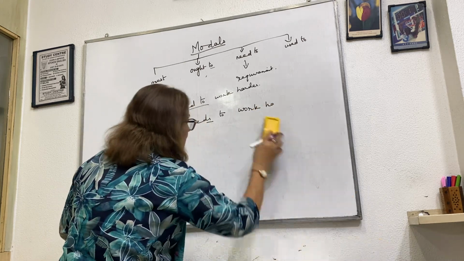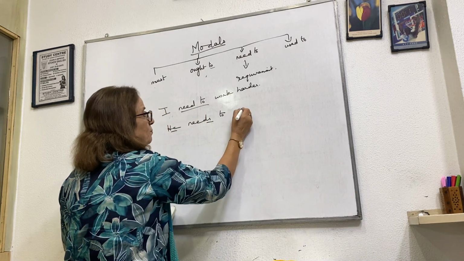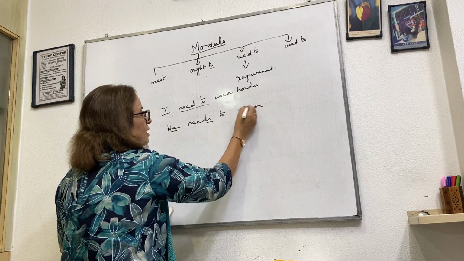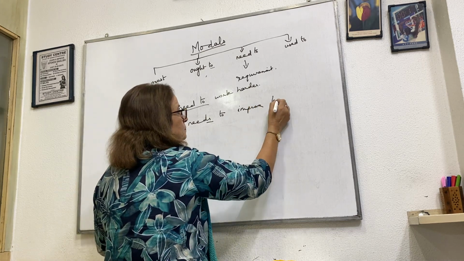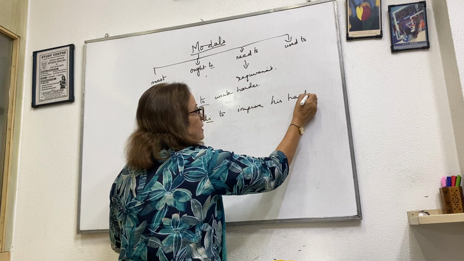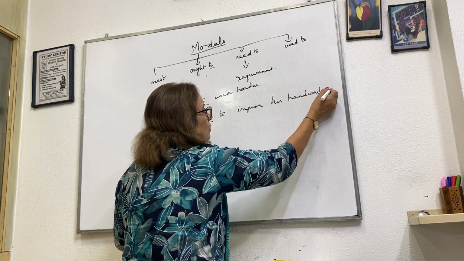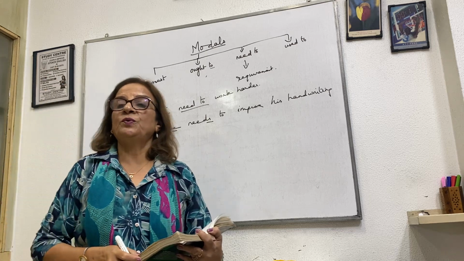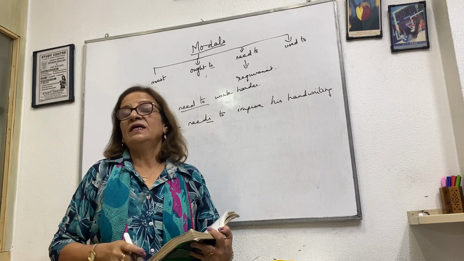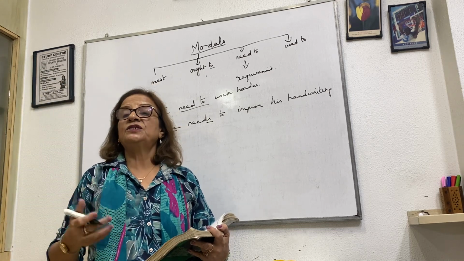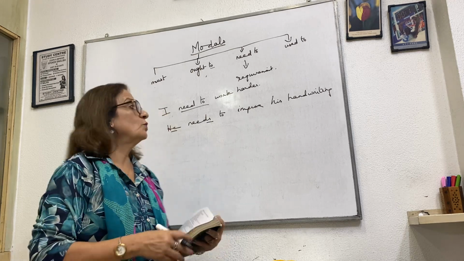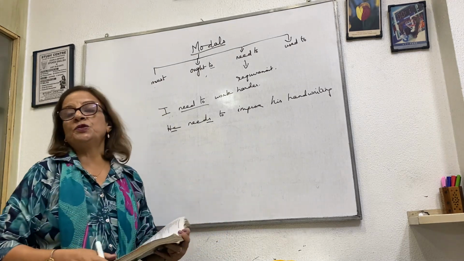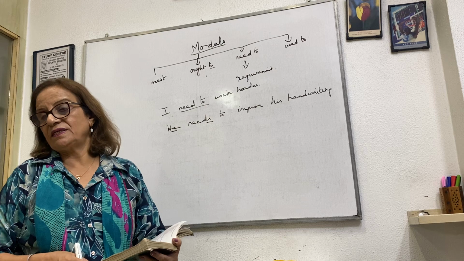Or let's make another sentence. He needs to improve his handwriting. Means there is a requirement of his requirement is to improve. He doesn't have a good handwriting, so it is required that he should improve his handwriting. So how do we say? He needs to improve his handwriting.